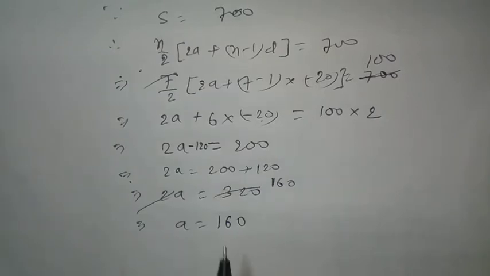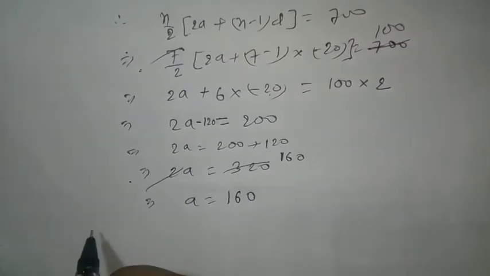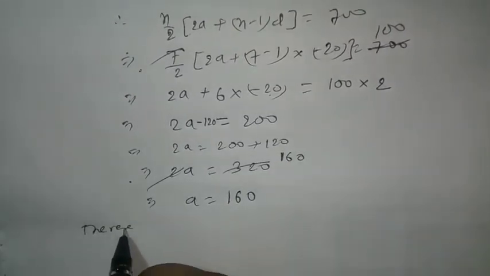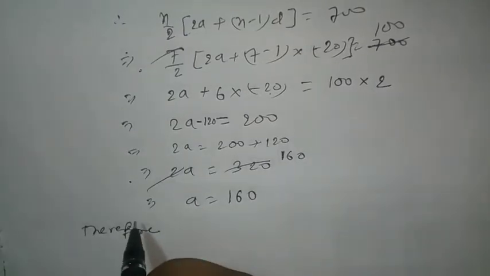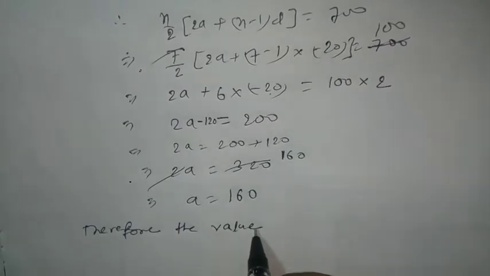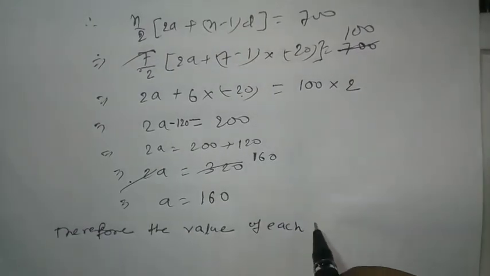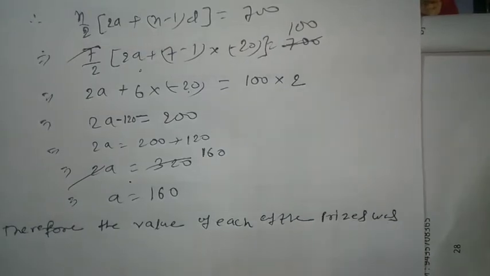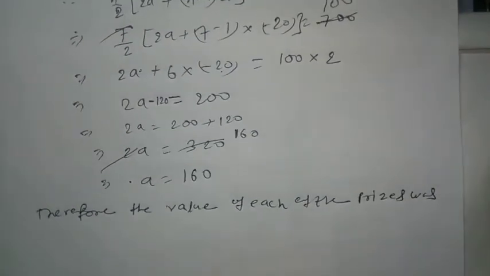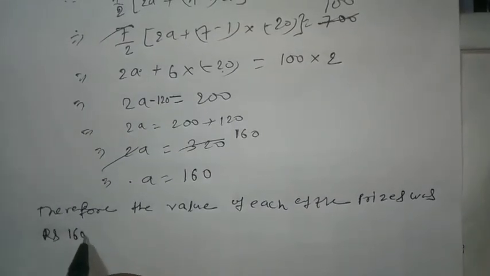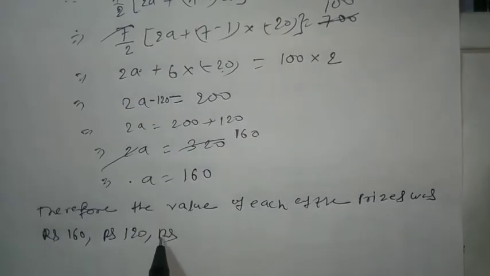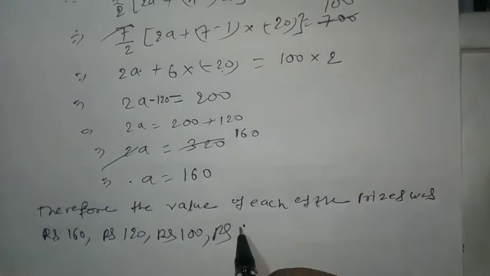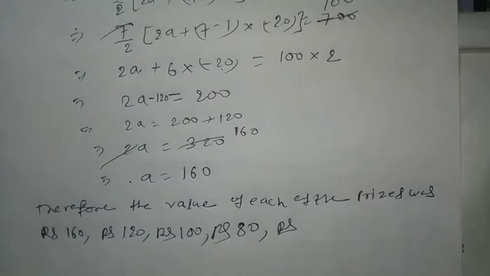Now, all prices are 20 less than their previous, so therefore the value of each of the prizes was rupees 160, rupees 160 minus 20, 120, rupees 120 minus 20, 100, rupees 80, rupees